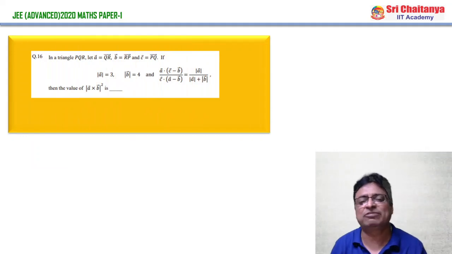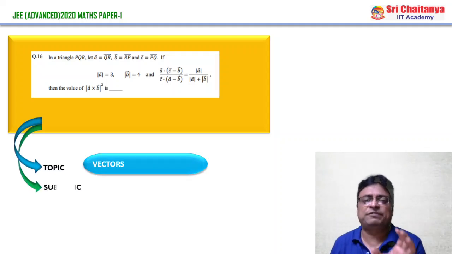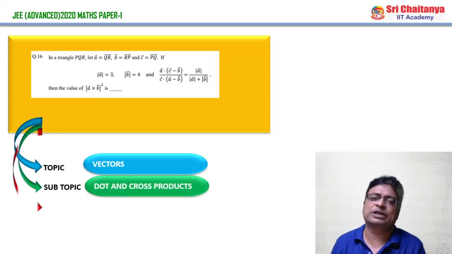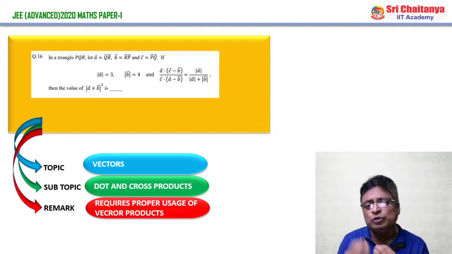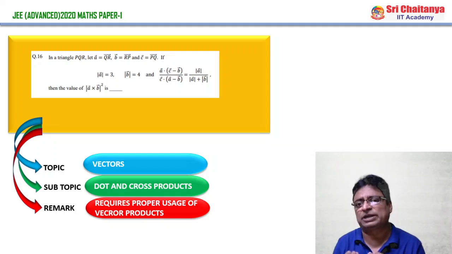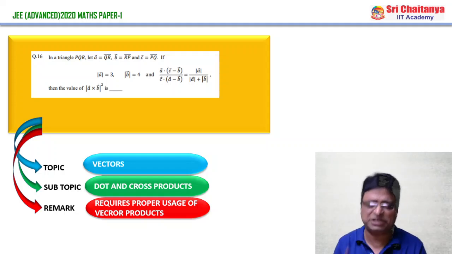Of course it is a straight question. Of course it is the vector problem, and here even if you know the products of the vectors, meaning dot product and cross product, the remark of the particular problem is how to use that cross product and dot product and their properties. Applications are very, very important. And of course this I have mentioned very clearly.